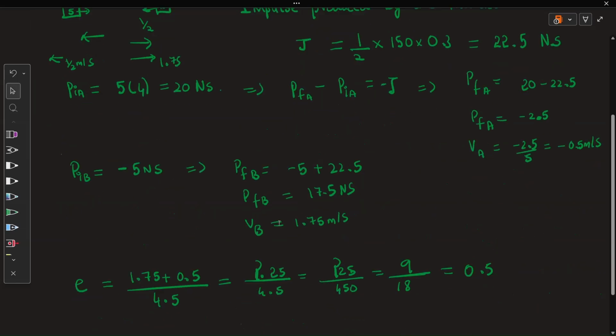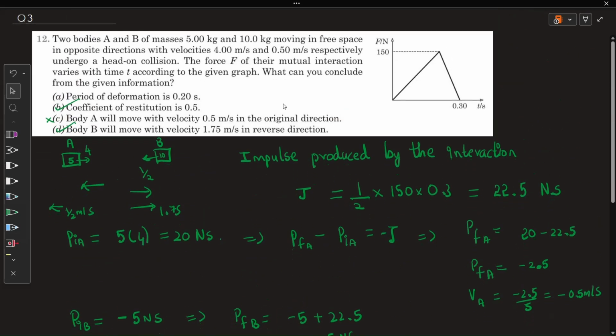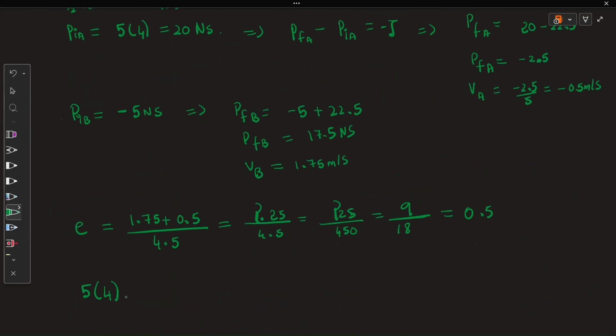But how will we do it? The same concept. At the instant where the deformation is completed, both the bodies will move with the same velocity, right? The mass of A is 5, and it's moving with velocity 4. This is the momentum of A. And B's momentum is minus 5.